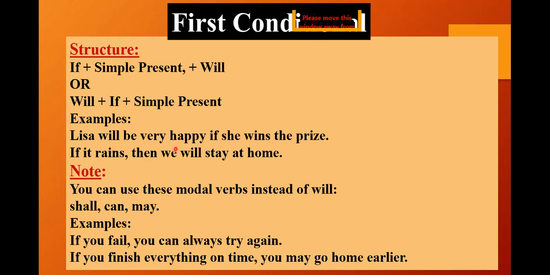Okay, is that clear? Now you have to understand one more thing, that you can use these modal verbs instead of will. Instead of will you can also use shall, can and may, and again the sentence will be correct. It will not be wrong if you are using can, shall, or may. If you fail, you can always try again. So this is again a conditional sentence where instead of will we can put can. That is not wrong. If you finish everything on time, you may go home earlier. Again, you can use may instead of will.